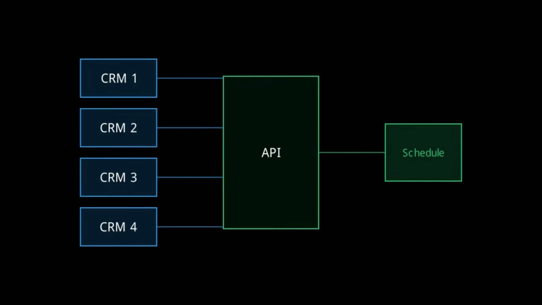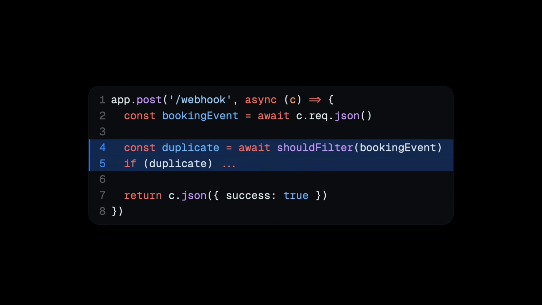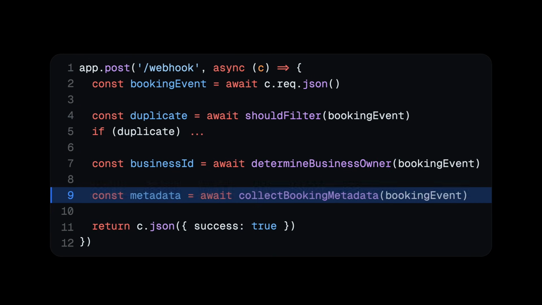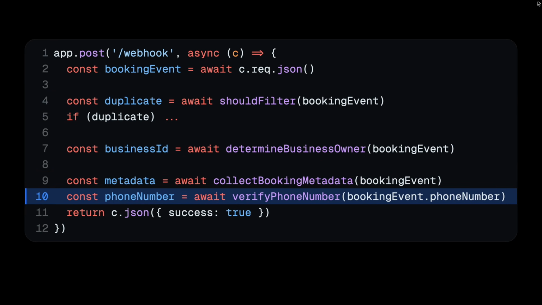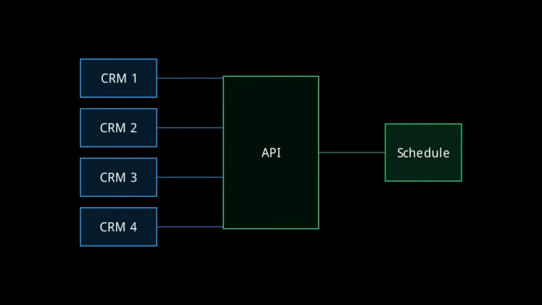solution that you built. Before you can pass off the booking event to the scheduling service, you need to do a bit of pre-processing, like filtering out duplicate booking events, determining which business the booking belongs to, collecting metadata about the booking, and verifying the phone number of the contact with an external verification API. You could simply perform all of these operations when you receive the webhook event, but what happens when one of these operations fail? You can't guarantee that all the CRMs will try to resend the booking data if your API request is not successful. Which brings us to the use case for a queue.